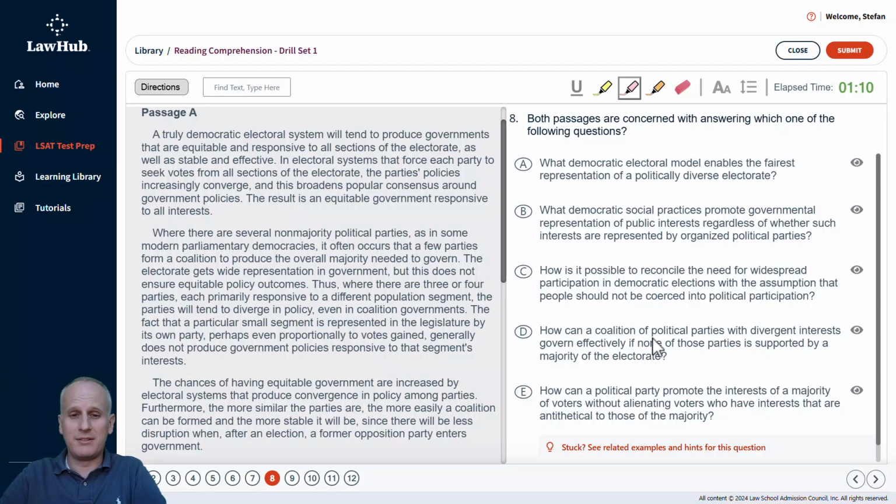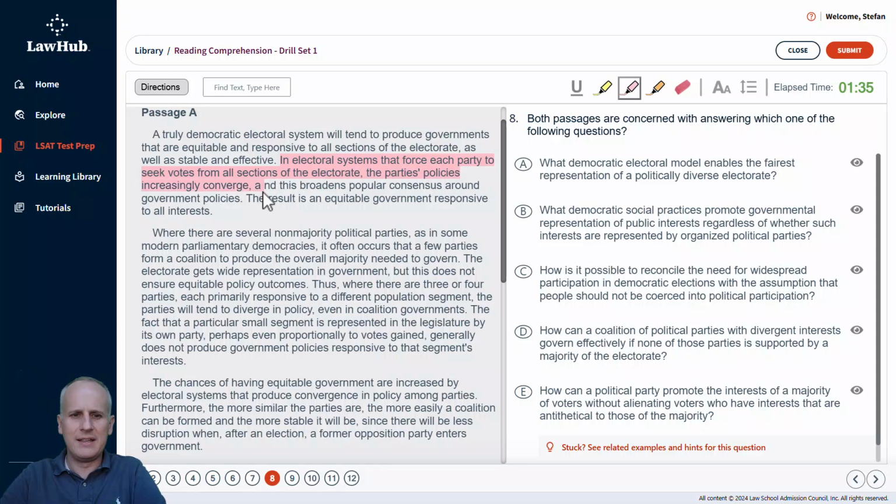Now, you might be thinking to yourself, that's pretty dense. How am I going to highlight just one sentence? Well, you can take a glance at the following paragraph to see where the narrative goes. And we see at the topic sentence of the beginning of the second paragraph, we're referencing several non-majority political parties. So we want to focus on the sentence in paragraph 1 that involves the parties.